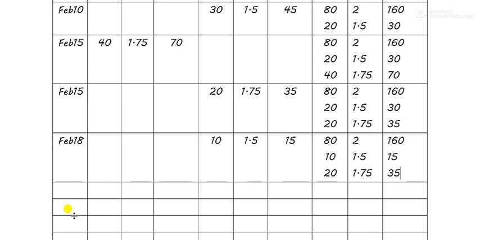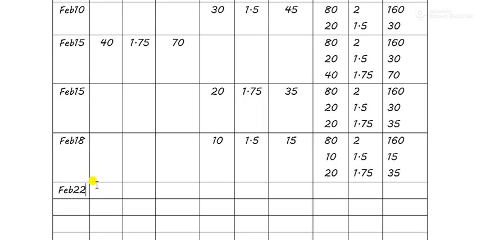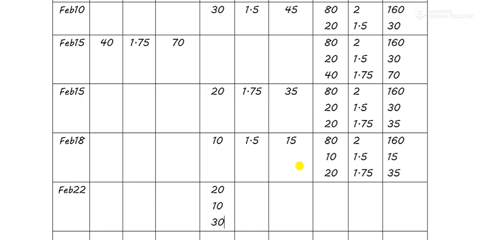Correct. Now the next date is Feb 22. On Feb 22, issues were made. How many units? 60 units. A total of 60 units were issued. Now this is the LIFO method, right? So 60. So first we'll issue 20 from here, 10 from here, and then the rest of the 30 from here. Okay, so 20, 10, and 30.